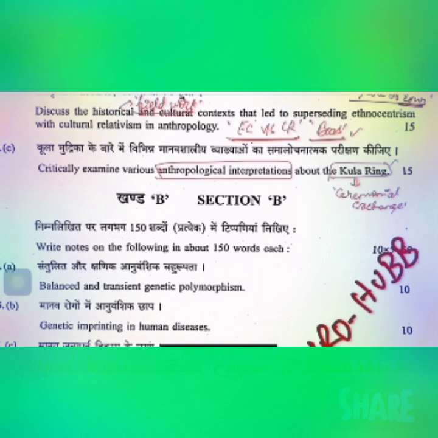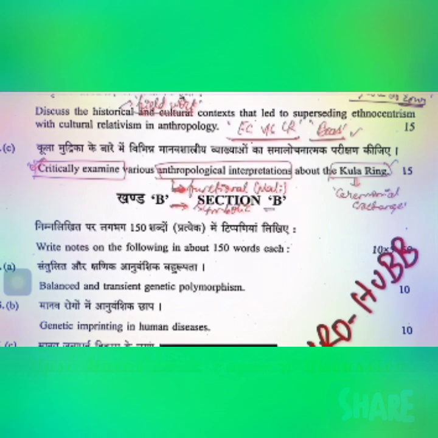And when you look at the various anthropological interpretations, because they're asking for a critical examination, they can be the functional interpretation which is given by Malinowski, in Argonauts of the Western Pacific, right? In that aspect, you can talk about the functional aspect, its social significance, its economic significance, right? So what is the existing and what is the interpretative aspect of that? The second aspect that can be talked about is the symbolic aspect. What is the symbolic interpretation of the Kula? It talks about authority, it talks about male domination, the symbolic aspect.